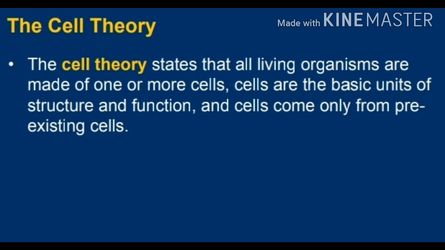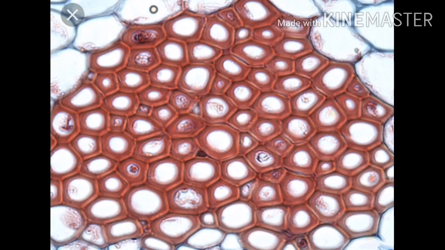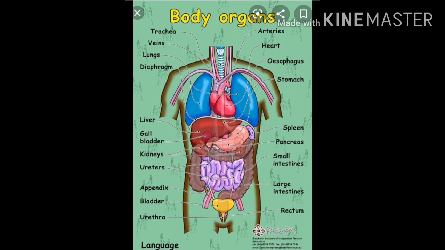Unit means the starting point of the organism's body. When a mass of cells combine they form tissue, when tissues combine they form tissue systems, when tissue systems combine they form organs, and when the various organs combine they form organ systems such as the excretory system, circulatory system, digestive system, everything.